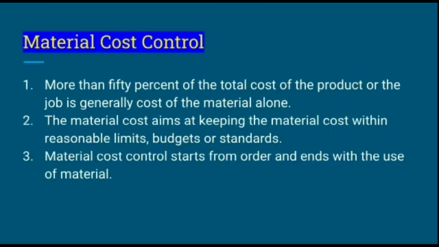For example, we can take one example of this particular point: we are purchasing 1 unit of product and the 1 unit product cost is 500 rupees. So here we can easily say 250 rupees is completely material cost, and the rest of the amount we can divide into two expenses, that is wages and direct expenses.